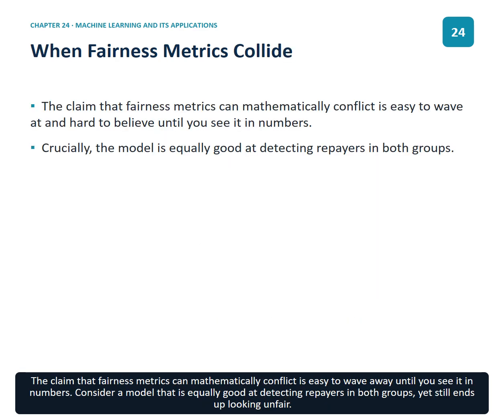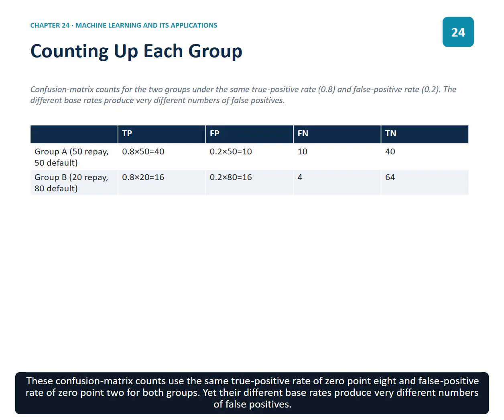The claim that fairness metrics can mathematically conflict is easy to wave away until you see it in numbers. Consider a model that is equally good at detecting repayers in both groups, yet still ends up looking unfair. These confusion matrix counts use the same true positive rate of 0.8 and false positive rate of 0.2 for both groups.